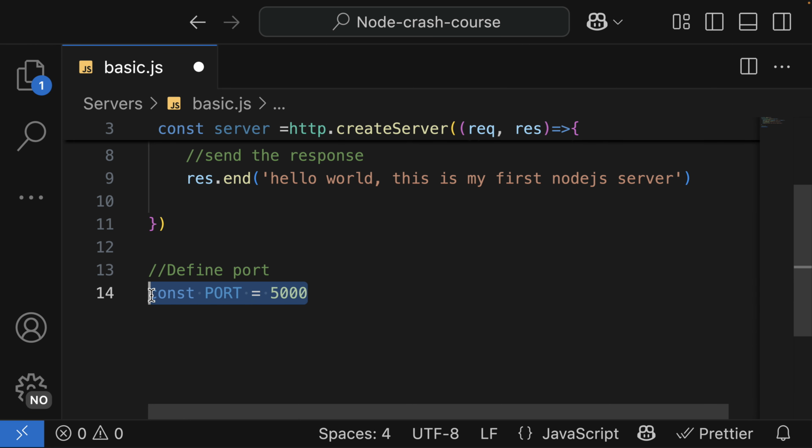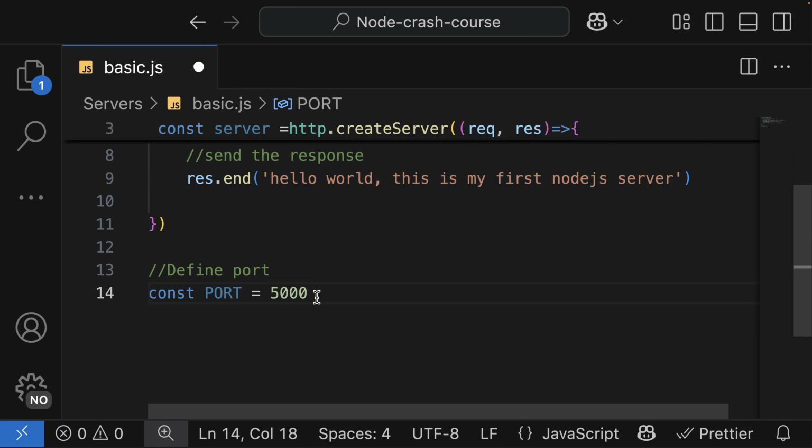This line of code simply means setting up which door your server will receive visitors. When you create a server on your computer, it needs to listen for incoming requests on a specific port number. A port is like a numbered door that different internet services can use. So in this case, we are opening a port which is 5000.